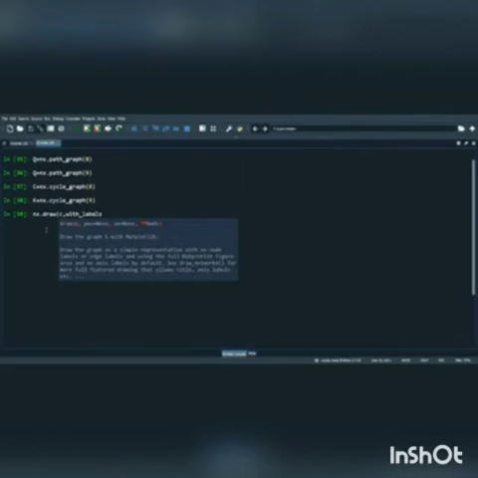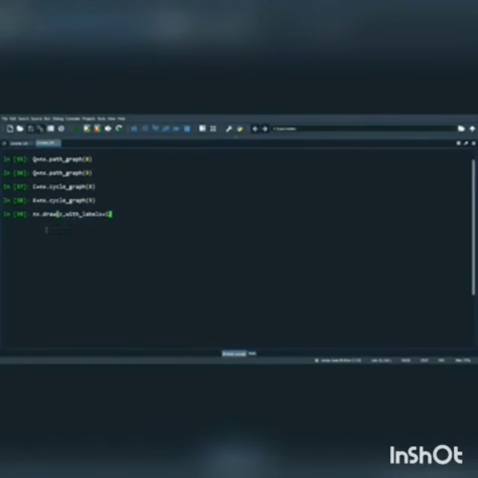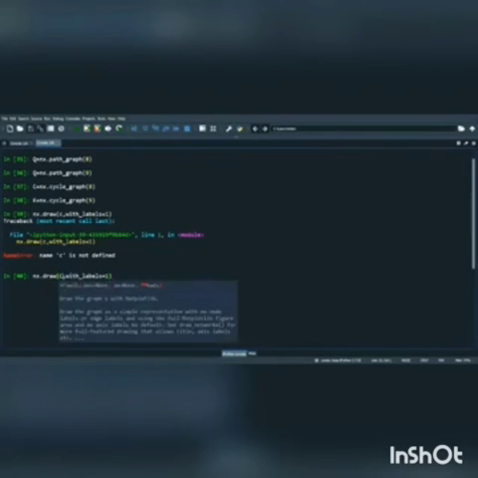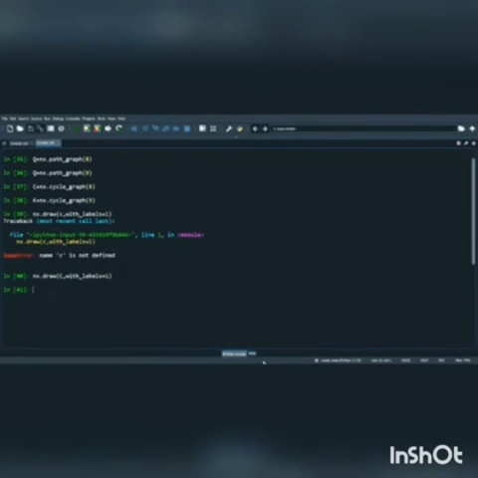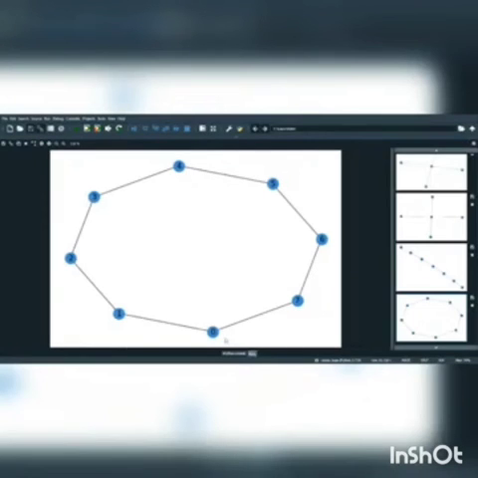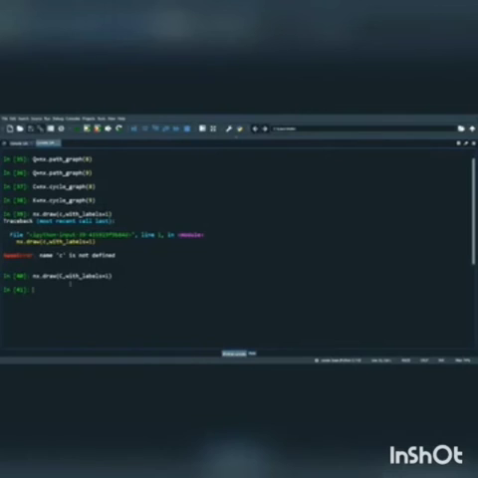nx.draw(c, with_labels=True). I close it. Now my second one, I just change it. You can see I draw it and it is visualized.